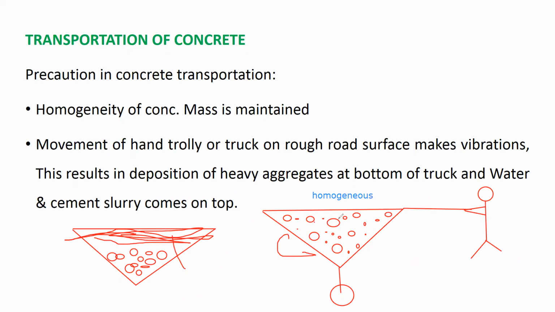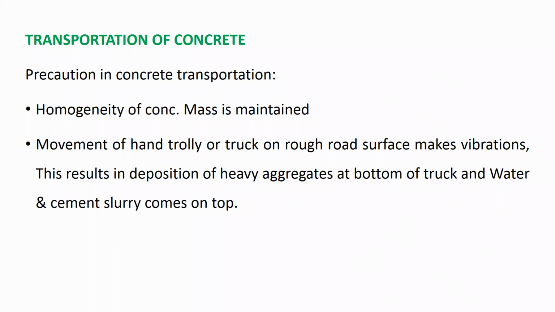So in homogeneous concrete, all the cement and sand particles will be everywhere. Wherever you go, it will be there. But in non-homogeneous concrete, cement and water are at the top, and coarse aggregates are at the bottom. Understood the difference between homogeneous and non-homogeneous? Yes, sir. Okay. So I explained with the help of a figure to make you understand it better. If I explain with a figure, you will remember it for a long time.